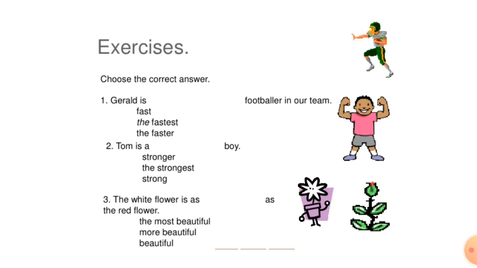In the case of adjectives of one syllable ending in E, only -r and -est are added, as in brave, braver, bravest. If an adjective of one syllable ends in a single consonant and has a short vowel before it, the final consonant is doubled and -er and -est are added, as in thin, thinner, thinnest. You must remember all this.